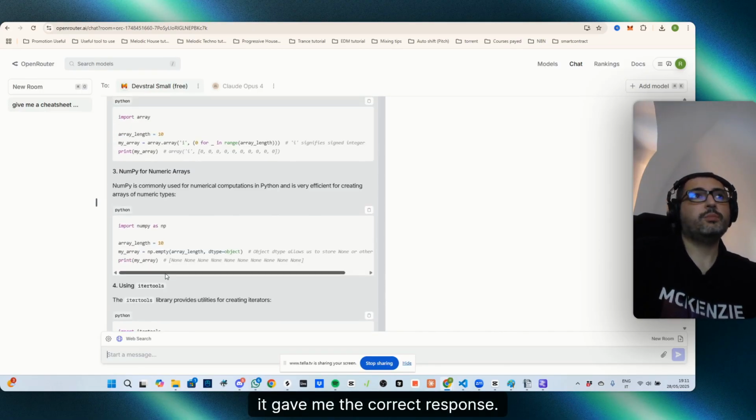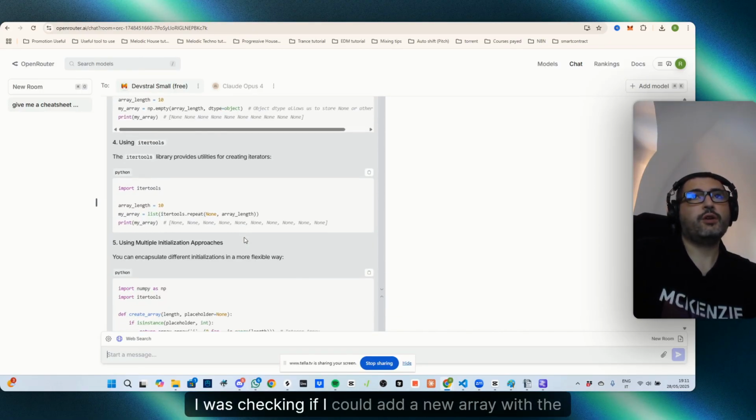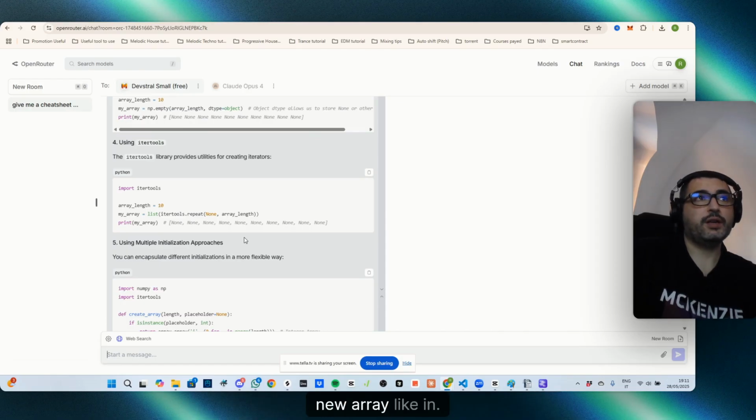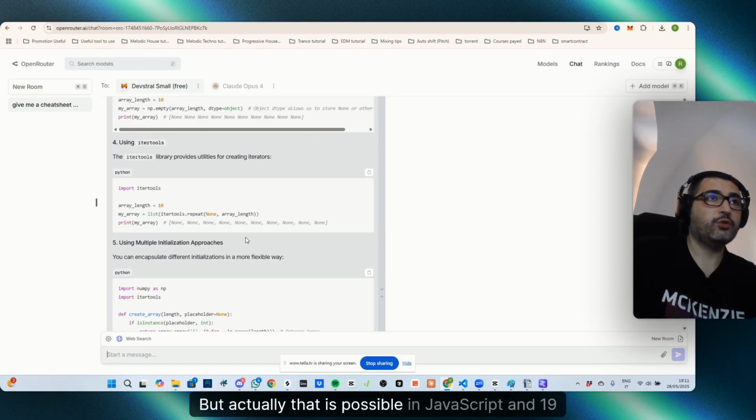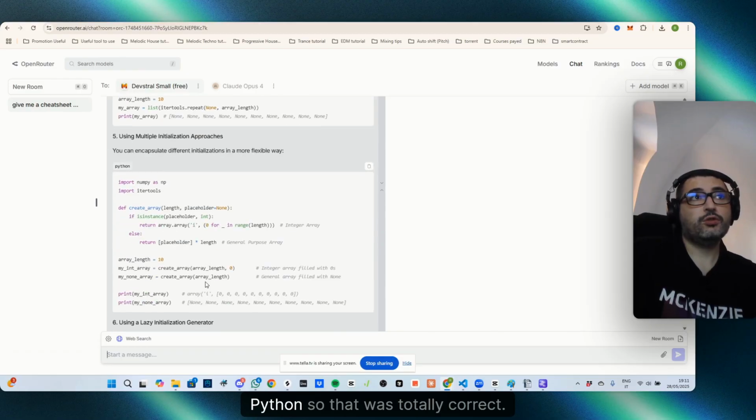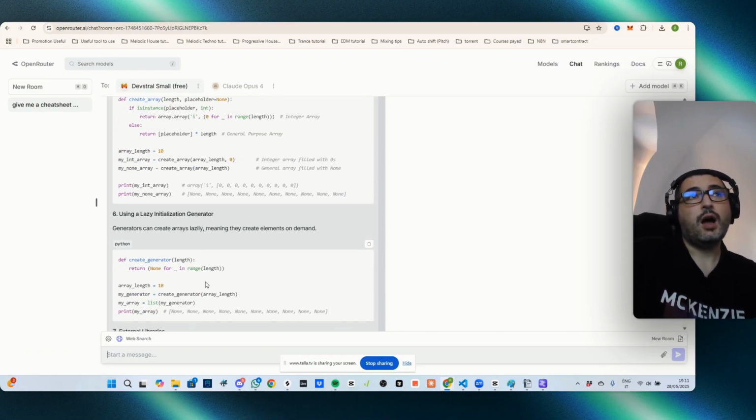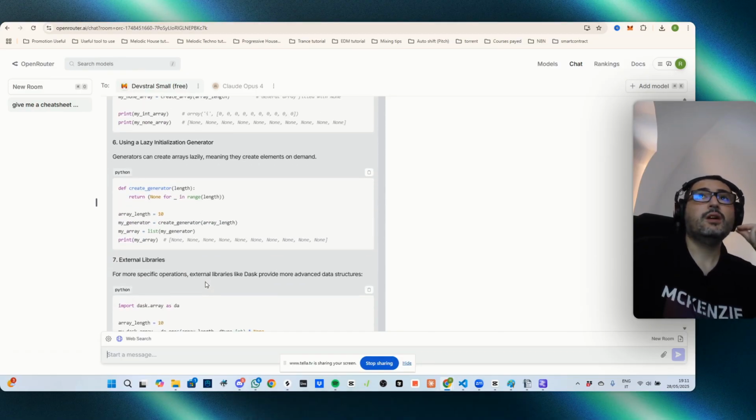Okay, it gave me the correct response. I was checking if I could add a new array with a new array, but actually that is possible in JavaScript and not in Python. So that was totally correct. I'm actually impressed by Devstral.